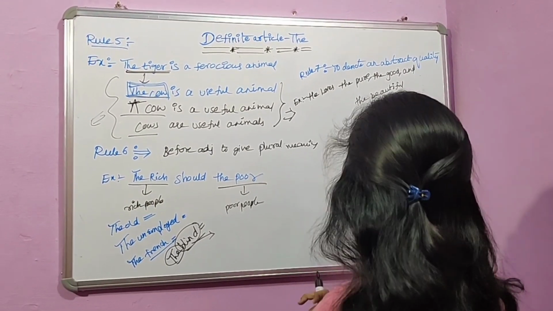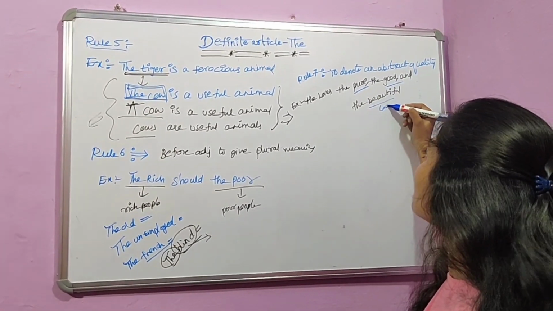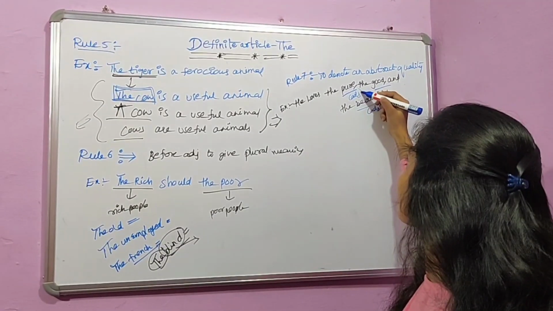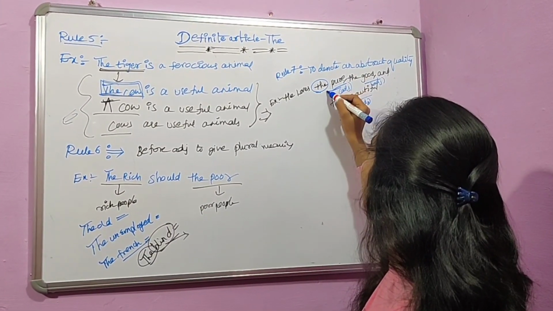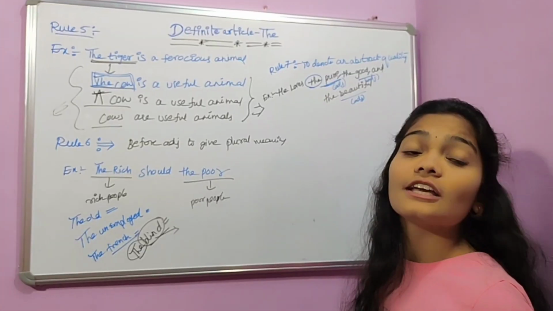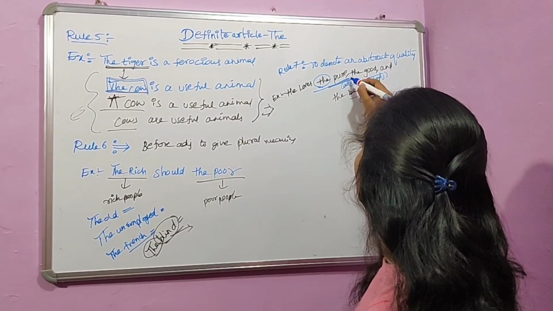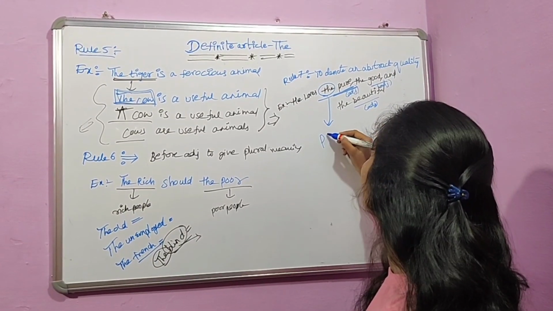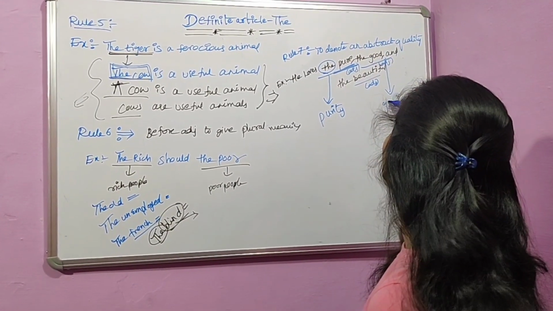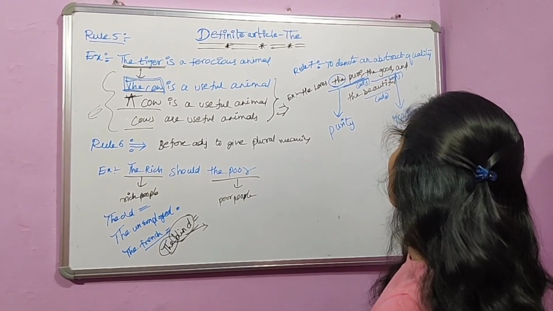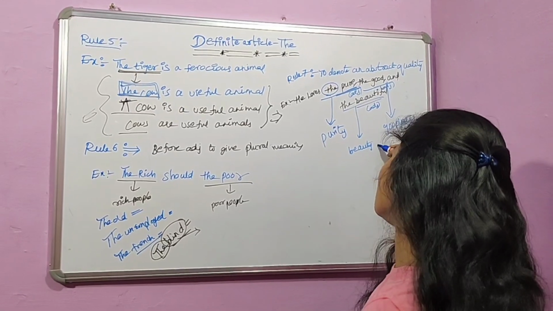Here, the words like pure, good and beautiful are adjectives. Right? As we place the article before those adjectives, they function as abstract nouns. That means here the pure gives the meaning purity, and the good means goodness, and the beautiful means beauty in general.